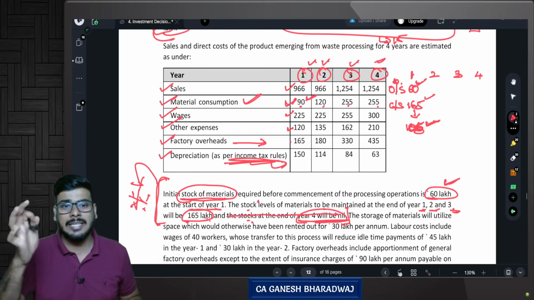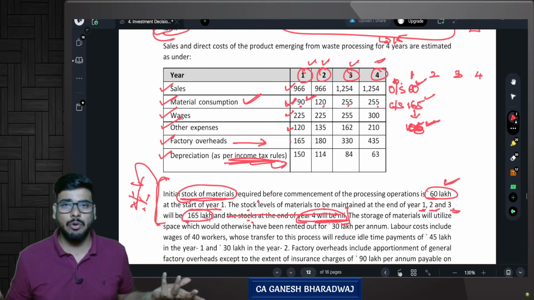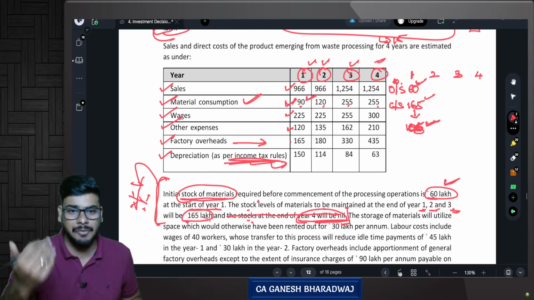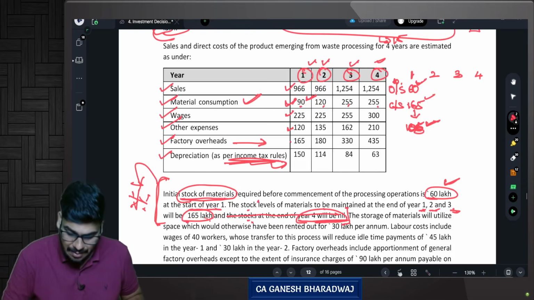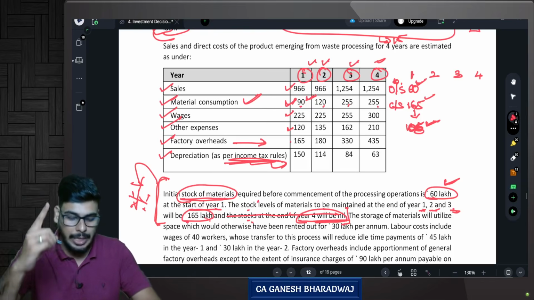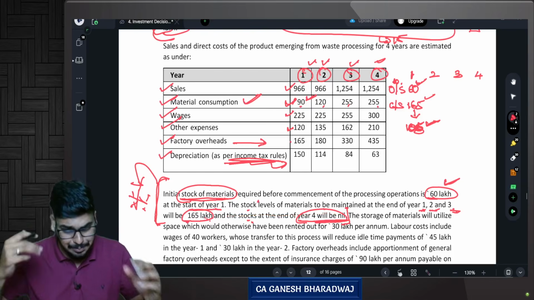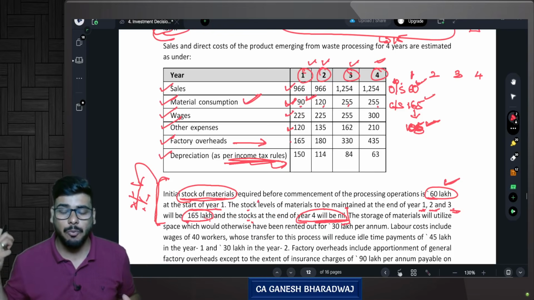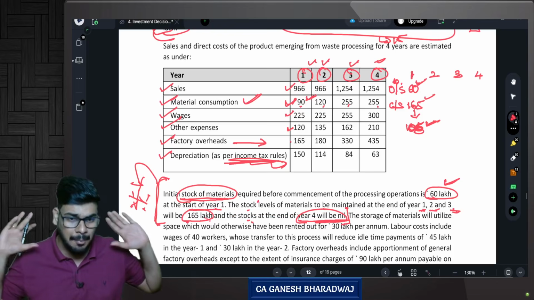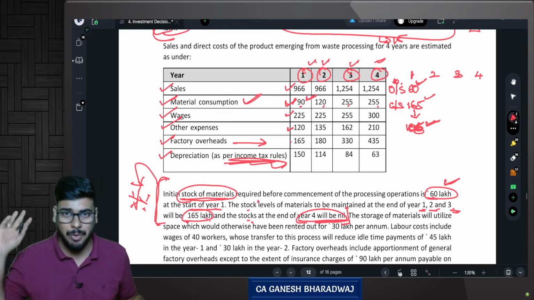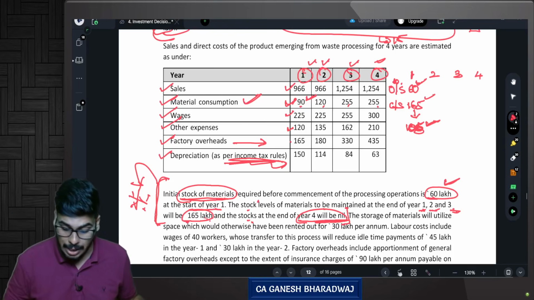Yes, I need not have given this out at all. Why? Because at the end of the project, life is over. Now, what are you going to do with the stocks? You will sell it off and realize money. Are you clear with this? So even if this is not given, you should know that. At the end of the life of the project, the entire value of your working capital gets released from the system. Gets released from your cycle, gets released from your project. Are you clear with this?